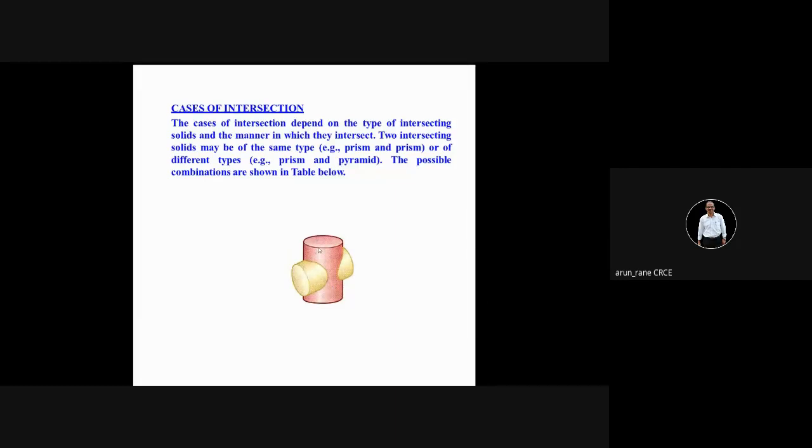So if you have four solids, like say prism, cylinder, cone, and pyramid, and you keep the base solid as a cylinder, then you will get four cases. Now, if you change the base solid from cylinder to cone, again you will have four cases.